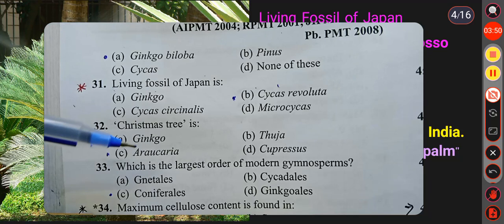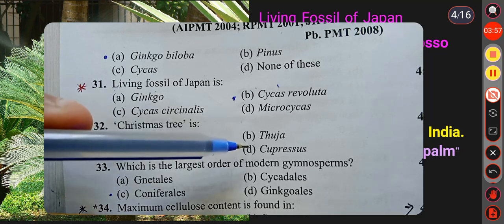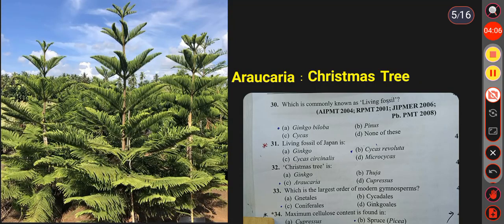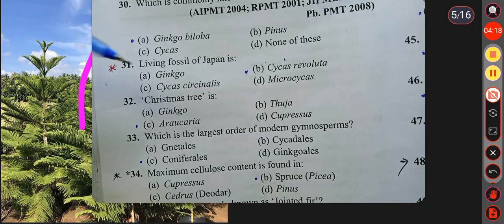See the next question. Christmas tree is option A Ginkgo, option B Thuja, option C Araucaria, option D Cupressus. Answer is Araucaria. Araucaria is commonly called Christmas tree. See this slide. This is Araucaria and it is commonly called Christmas tree because of its symmetrical shape. So here the answer is Araucaria. Araucaria is called Christmas tree.